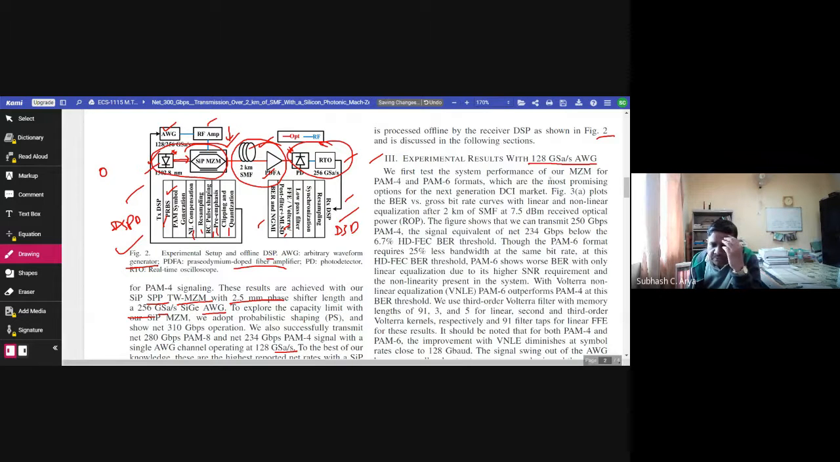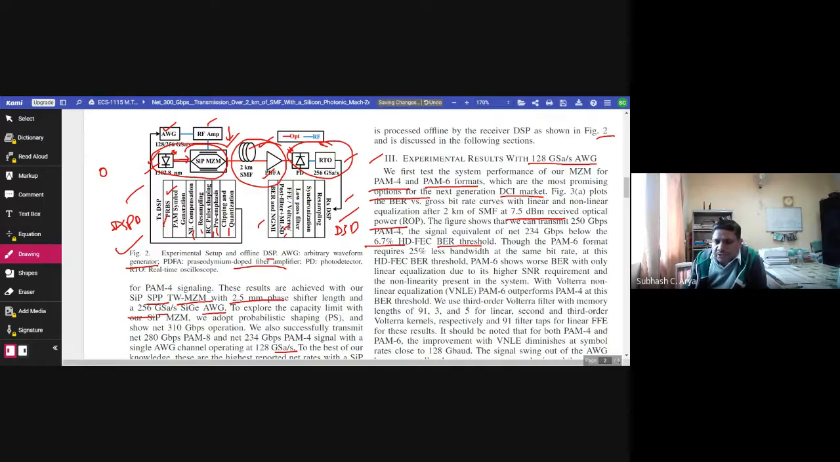Experimental results with 128 Gbps AWG. We first test the system performance of our Mach-Zehnder modulator for PAM4 and PAM6 format, which are the most promising options for the next generation DCI market. Figure 3a plots the BER versus gross bit rate curves with linear and non-linear equalization after 2 km of single mode fiber at 7.5 dBm received optical power. At 250 Gbps PAM4, the signal equivalent of net 234 Gbps is below the 6.7 percent HD FEC bit error rate threshold.